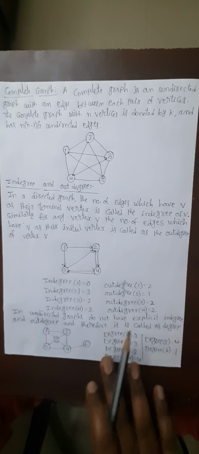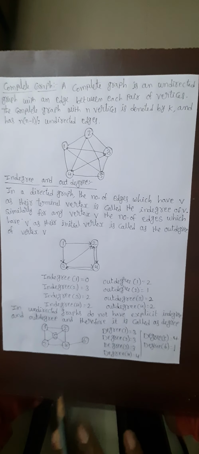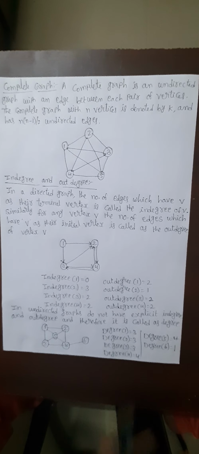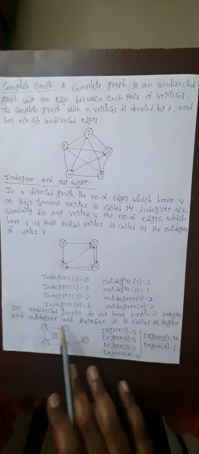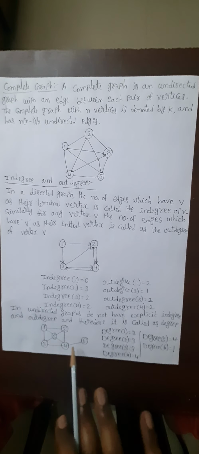In the directed graph we can represent the in degree and the out degree. And if we take the undirected graph, undirected graphs do not have any explicit in degree or explicit out degree, and therefore it is called the degree. That means it won't contain any in degree or out degree. Why? Because we are not showing any one particular direction, whereas undirected means it contains two-way direction, so we call it a degree here. See here 1, 2, 3, 4, 5 and 6.